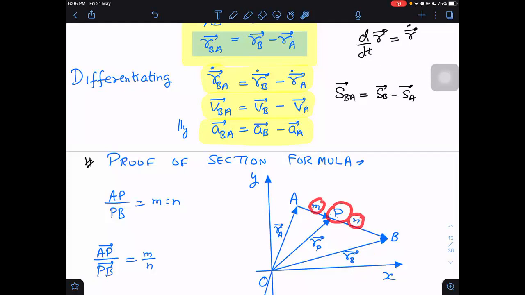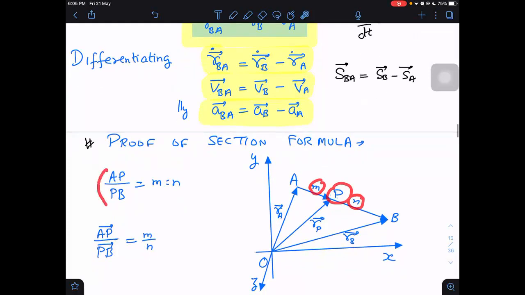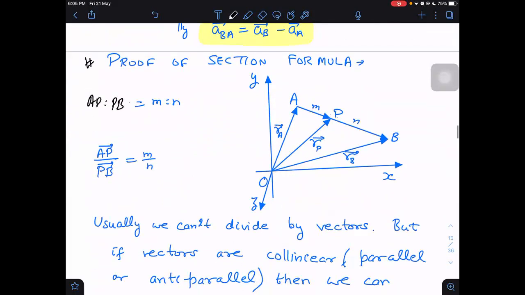So what will I do? I will write this equation here. AP by AB is equal to m by n. I can write it or not? I can say AP is to PB is equal to m is to n. I can write this way.